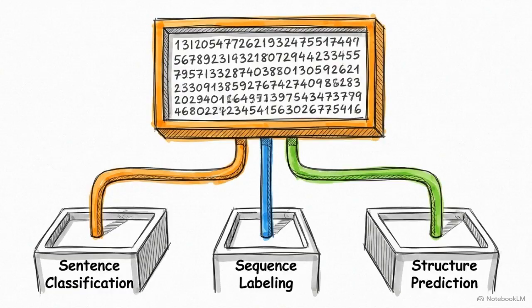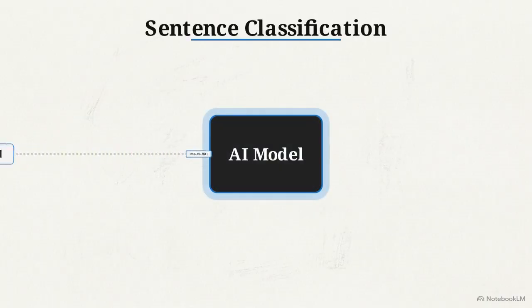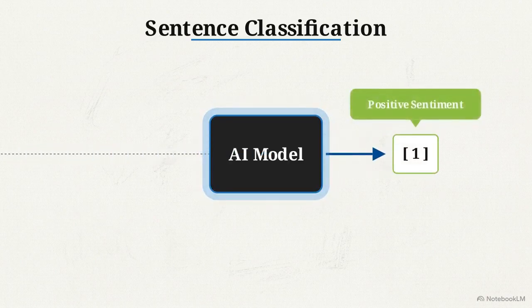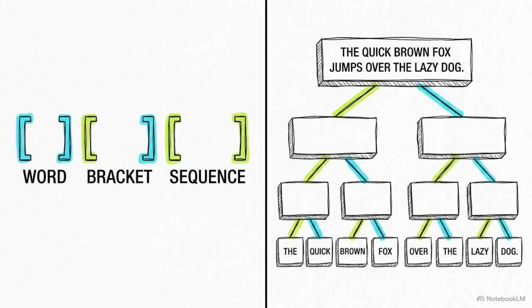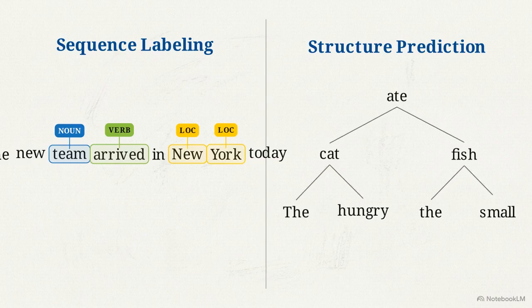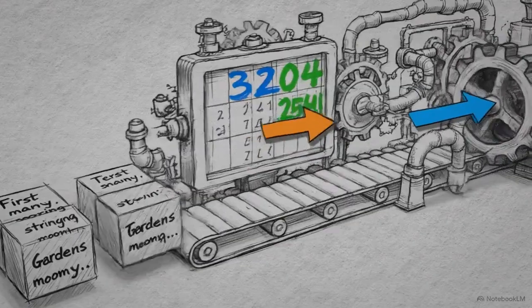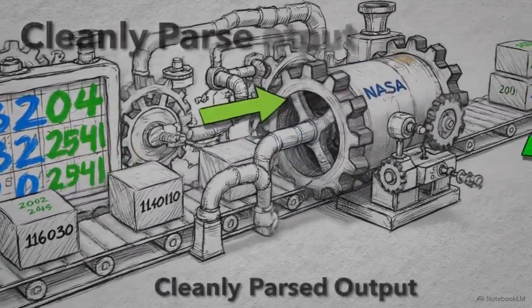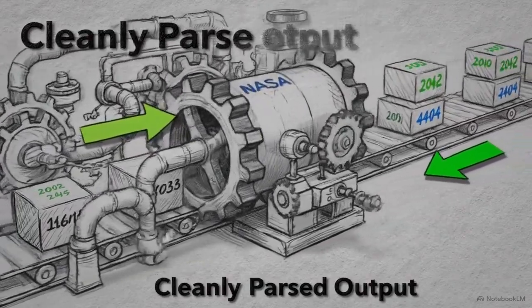Transforming text into this dense format provides the necessary inputs for the three primary structural levels of natural language understanding. It enables sentence classification, allowing the model to analyze a vast sequence of vectors and assign it a single overarching label, like positive or negative sentiment. This same structural grounding supports sequence labeling and structure prediction, giving the model the ability to evaluate individual vectors to determine specific parts of speech, or to map an entire sentence into a hierarchical relational tree. By mathematically freeing the ambiguity and frequency challenges of human vocabulary, we have enabled machines to parse our strings and reason about our world.